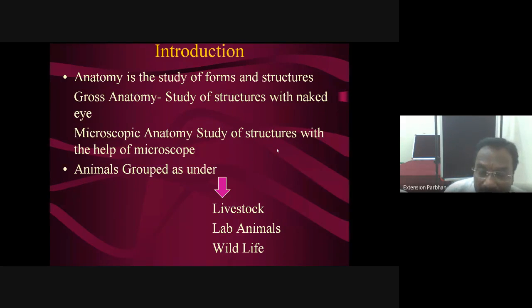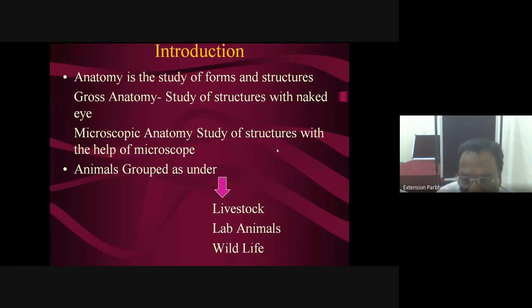Whenever a wildlife body or wildlife animal comes for postmortem, a lot of veterinarians have problems because they do not know the normal anatomical features of various organs of that particular wildlife. That's why this part still has great importance for coming days. During postmortem, field veterinarians come across a number of problems.